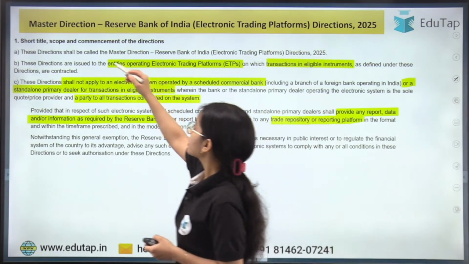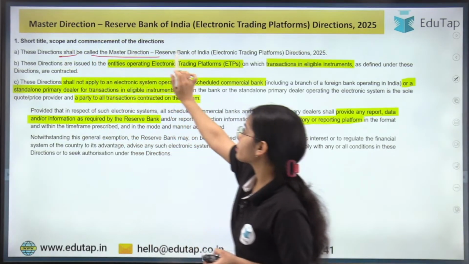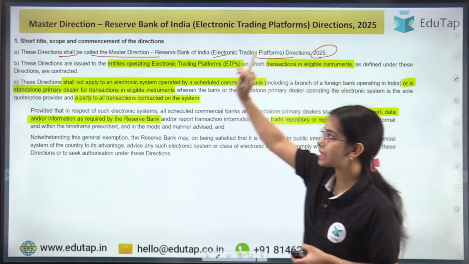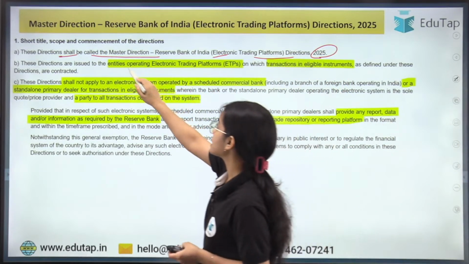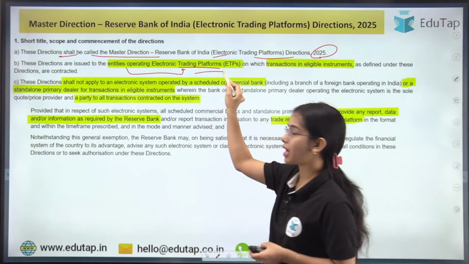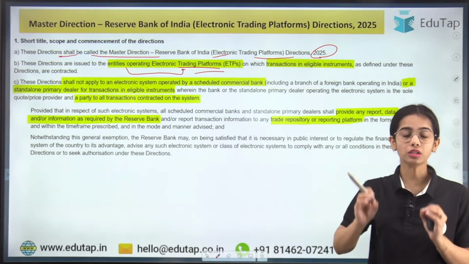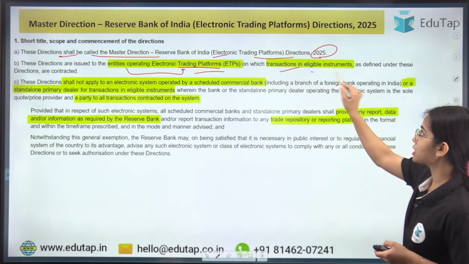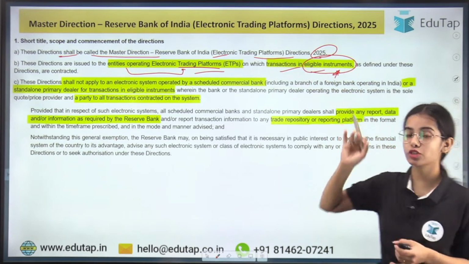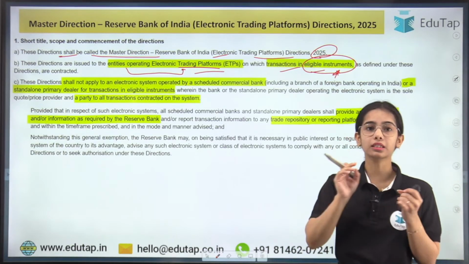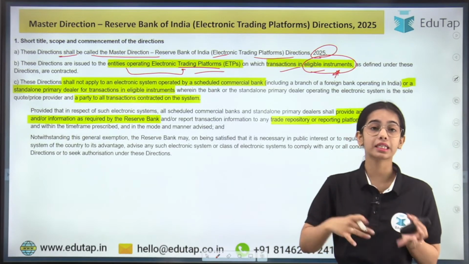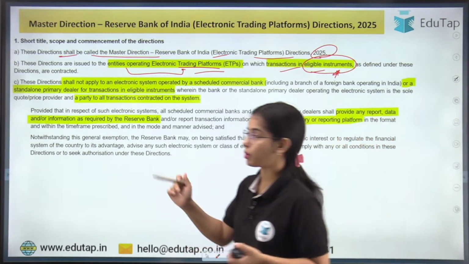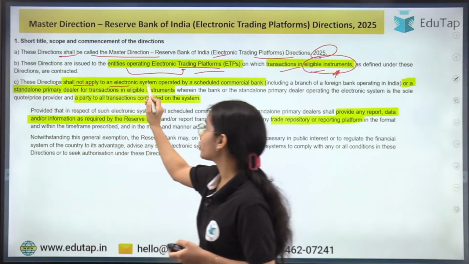Now, these directions shall be called the Master Direction, Reserve Bank of India Electronic Trading Platform Directions 2025, and these directions are issued to the entities that are operating the electronic trading platforms, or on which transactions in the eligible instruments happen. The transactions are happening in forward contracts, foreign exchange forward contracts, and interest rate derivative contracts that are allowed through the electronic trading platform.